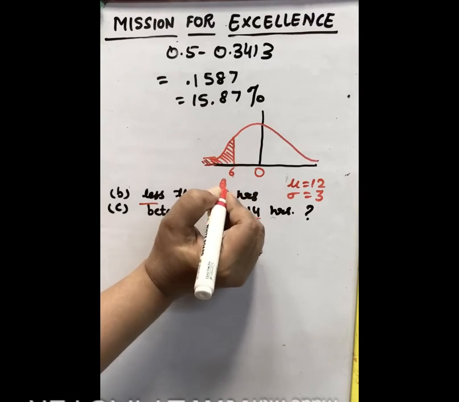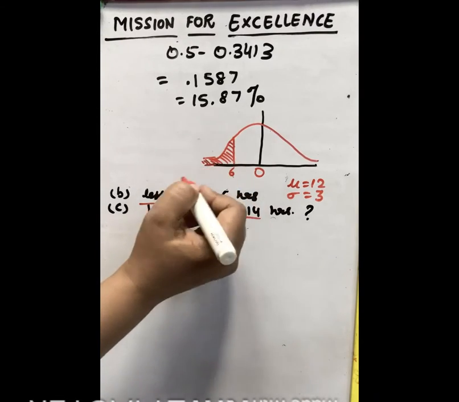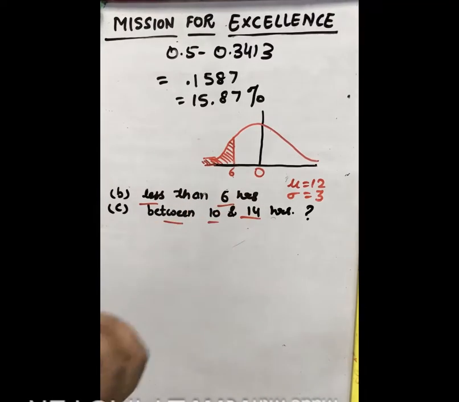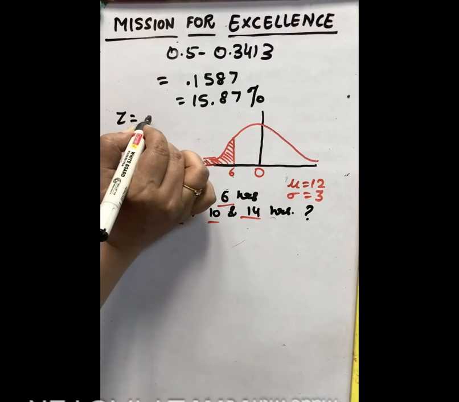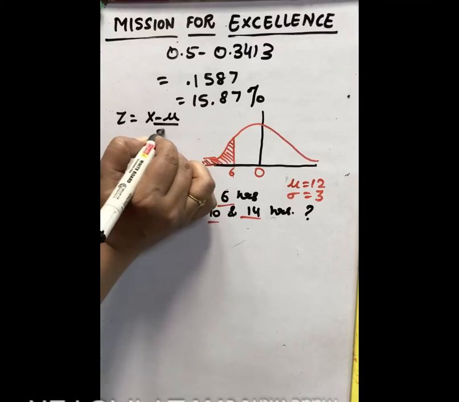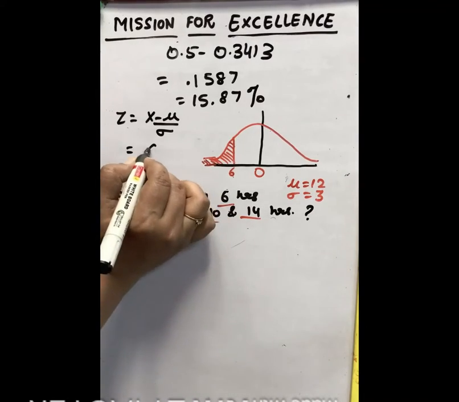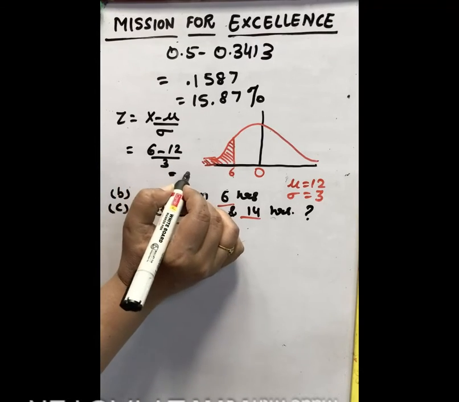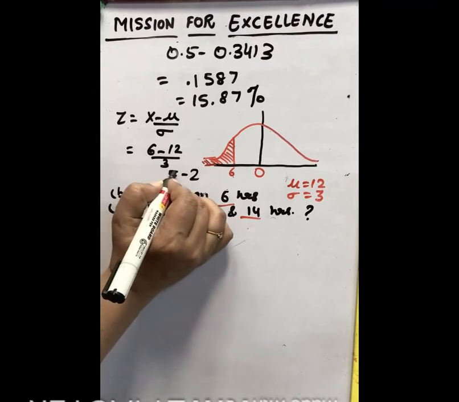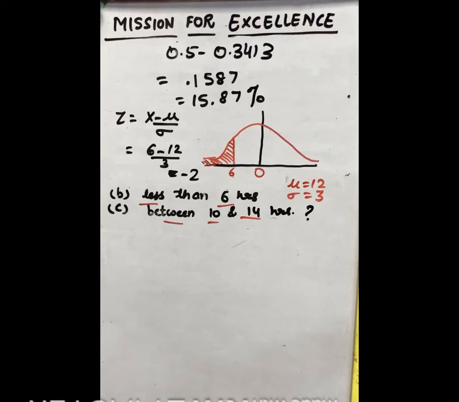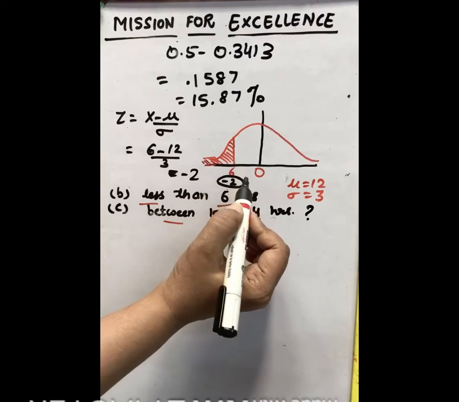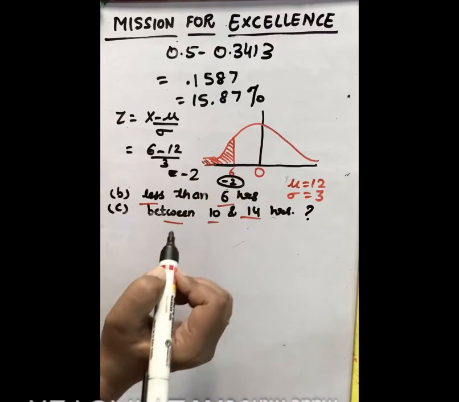So if we take value x here 6, then beyond this 6 we have to take. So first let us convert this 6 into z. So now again using the formula, z equal to x minus mu by sigma. X is 6, mu is 12 and sigma is 3. You will get minus 2. So in the curve it will show you minus 2. Where you mark here 6, it will show you minus 2.